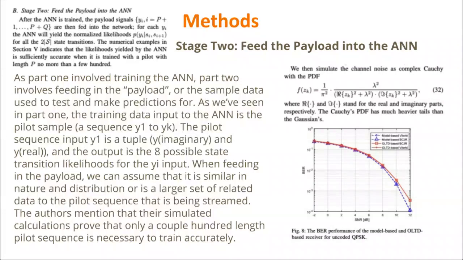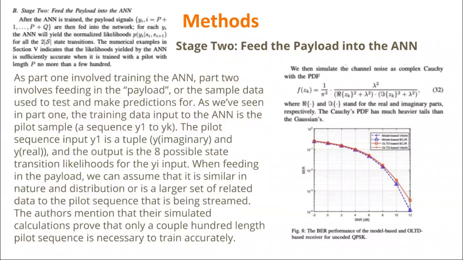So part one involved training. The second one involves feeding the payload and then making predictions. The pilot sequence has 8 possible state transition likelihoods for each bit being sent, each yi. And then when feeding the payload, we can assume that it's similar in nature and distribution, or is a larger set of related data. And we can see here, the authors mentioned that there are simulated calculations using their simulated noise function and their model compared to the traditional method.